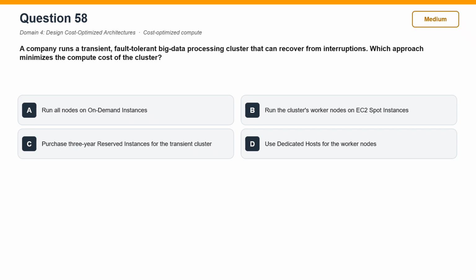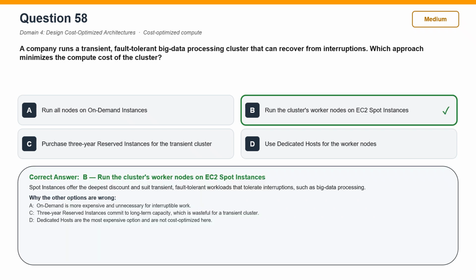The correct answer is B. Run the cluster's worker nodes on EC2 spot instances. Spot instances offer the deepest discount and suit transient, fault-tolerant workloads that tolerate interruptions, such as big data processing. Now, why the other options are wrong?